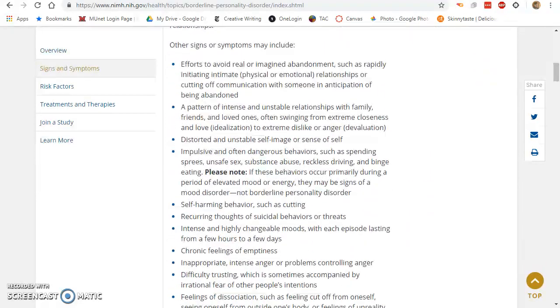Signs and symptoms. I'm going to go down here. I'm going to make a note card for each symptom and the description of it as it applies to Blanche. So I'm definitely going to have a note card that says efforts to avoid real or imagined abandonment, such as rapidly initiating intimate, physical, or emotional relationships. Obviously, that is so Blanche, but I'm probably not going to write cutting off communication with someone in anticipation of being abandoned, because that doesn't apply to Blanche.